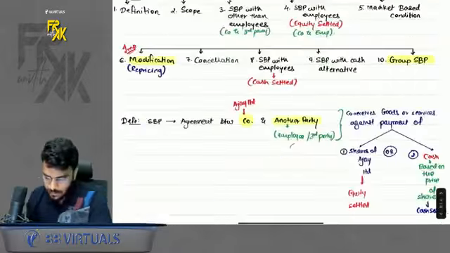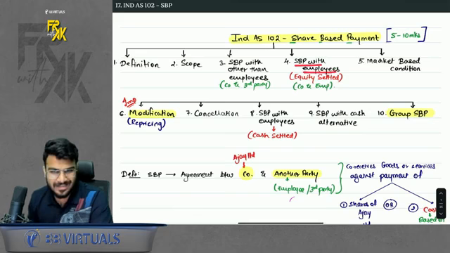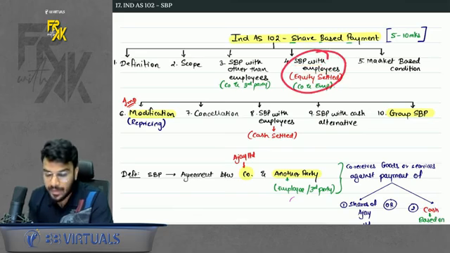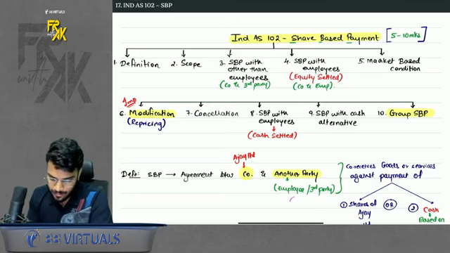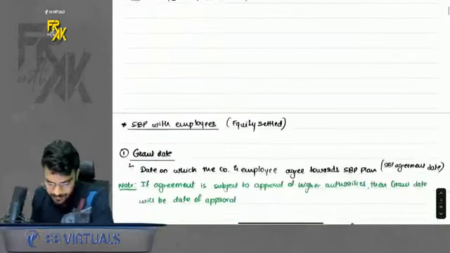Done, sir. Now the next point is SBP with employees. Now here comes the important part, where there is a share based payment between the company and the employee. So first I'm discussing equity settled. So what happens in equity settled? First I will discuss a few terms.